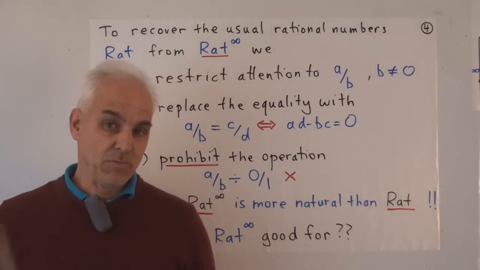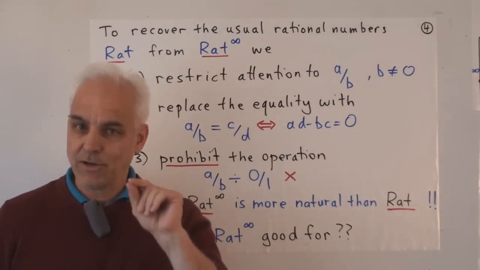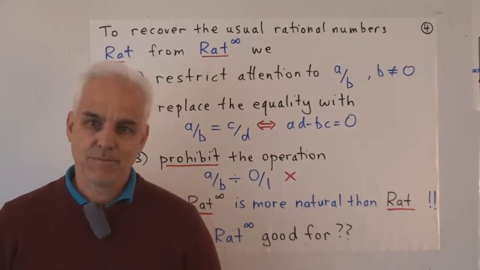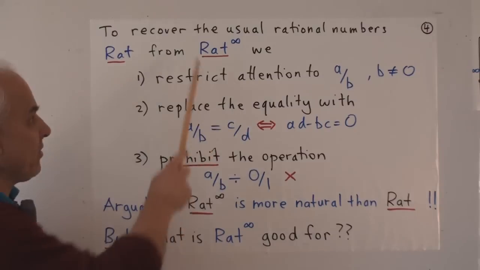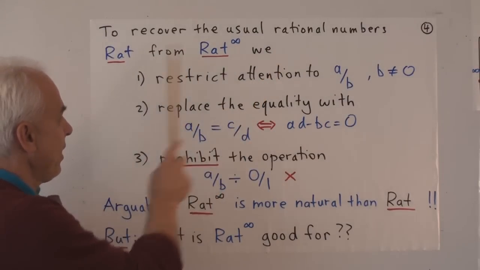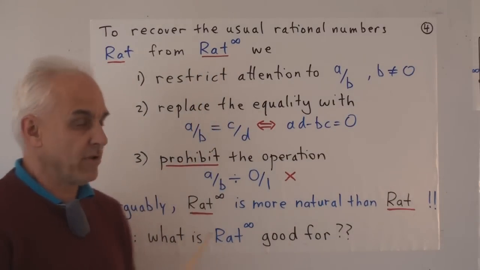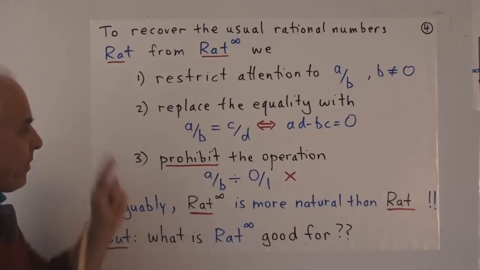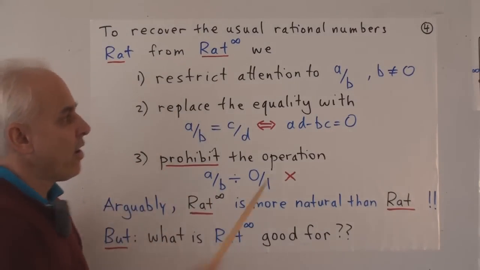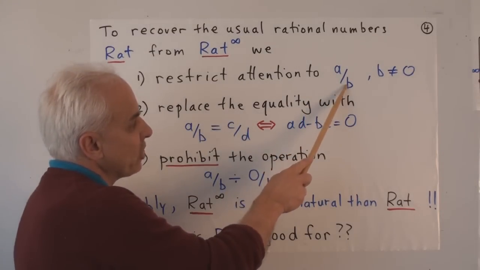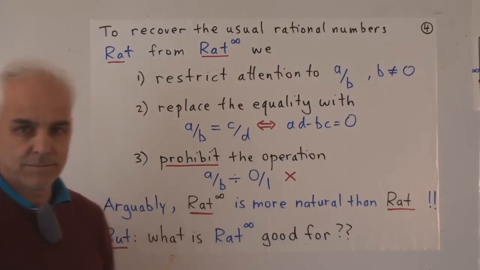And now it's interesting to observe that the familiar rational numbers that we learnt about back in primary school can actually be recovered from these extended rational numbers. And how do we do that? How do we get rational numbers from rational numbers with infinity? Well, first of all, we have to restrict our attention to those extended rational numbers a over b, where b is not equal to 0.